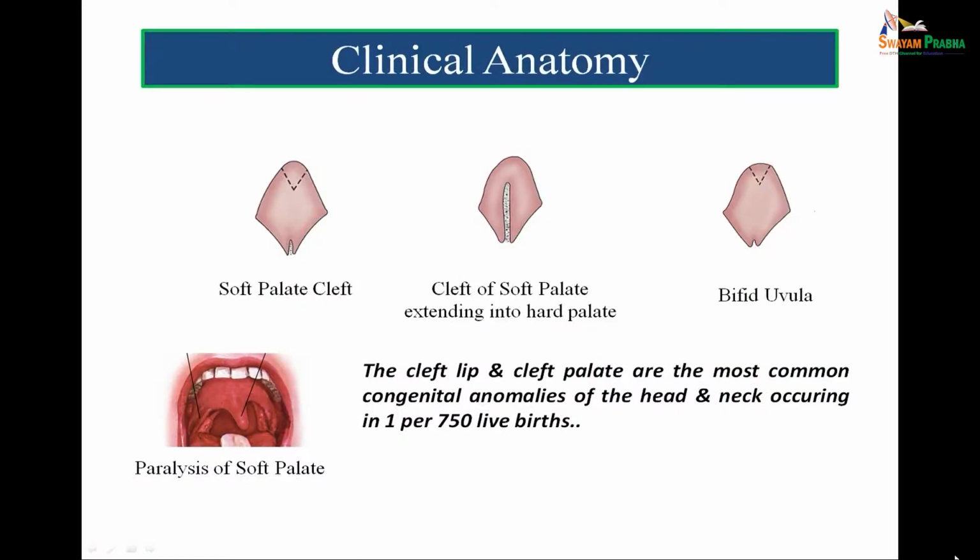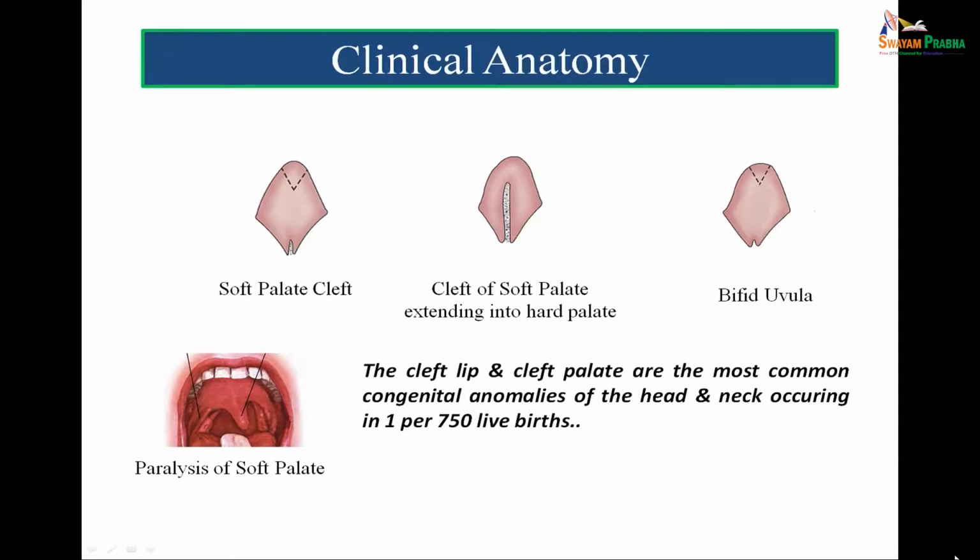For the 12th nerve lesion, when the person protrudes the tongue, the deviation will be towards the side of paralysis. And for the 5th nerve, when the person opens the mouth, the jaw will deviate towards the paralyzed side. So in this particular figure, we can visualize that the soft palate is deviating towards the normal side due to the 10th nerve lesion.